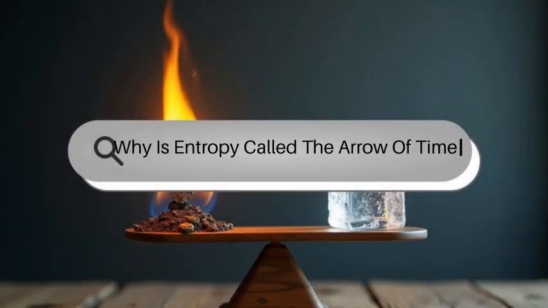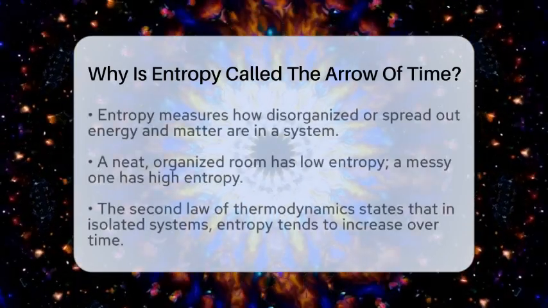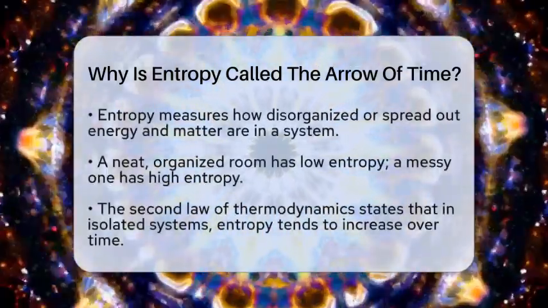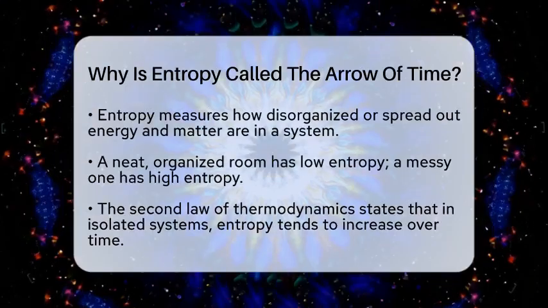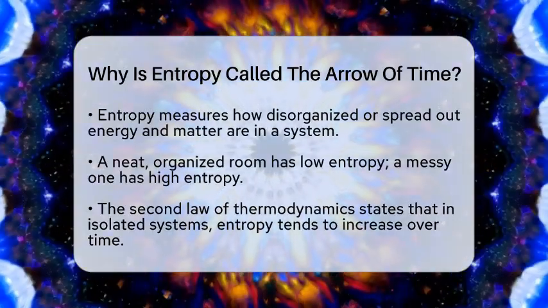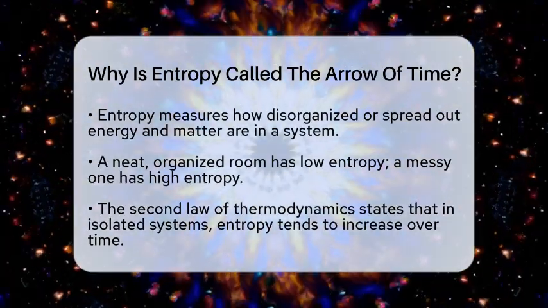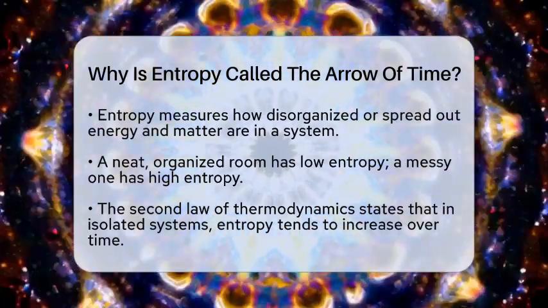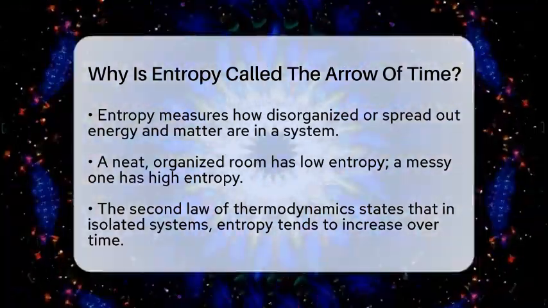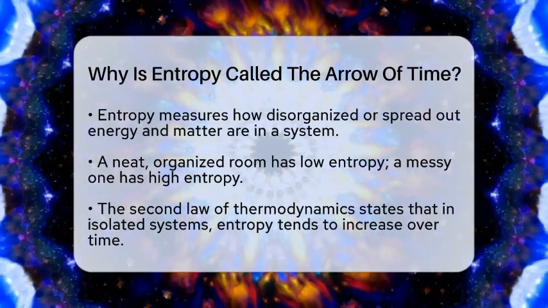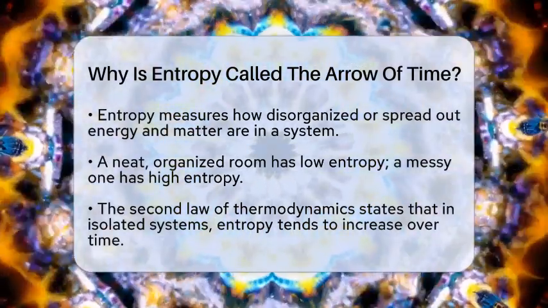Why is entropy called the arrow of time? Imagine walking into a room where everything is perfectly organized. Now picture that same room after a few hours. Things are scattered, messy, and unpredictable. That change is what entropy measures. Entropy is a way to tell us how disorganized or spread out energy and matter are in a system.